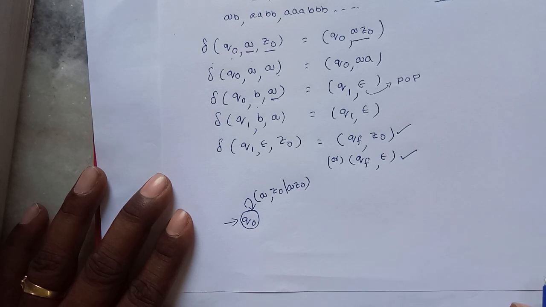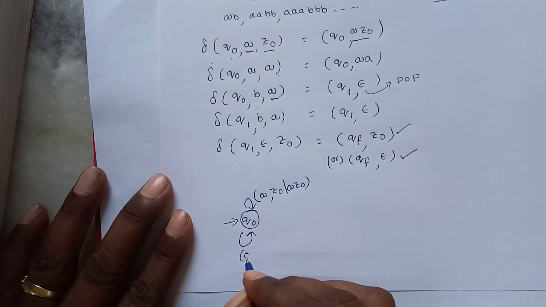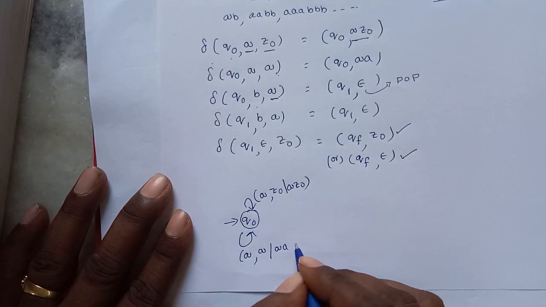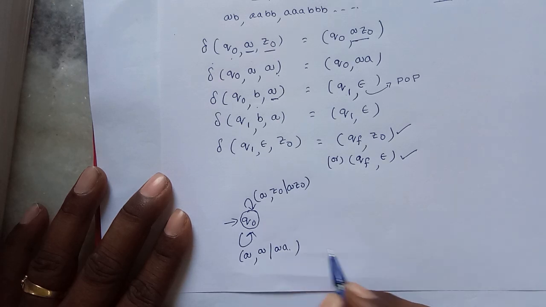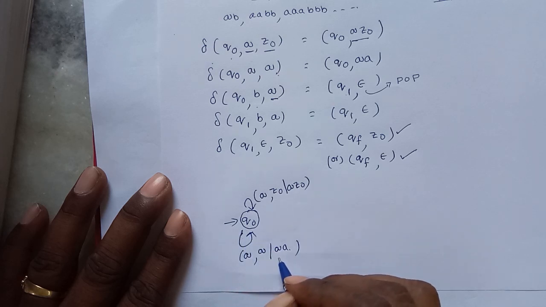Push A onto the stack. Similarly, on the state Q0, if A is the input symbol and A is the top of the stack, push AA. Here Z0 is also present. Push A onto the stack. That means this self loop means this operation is repeated for all A's.